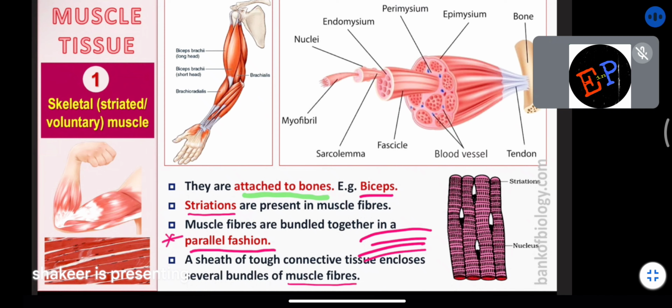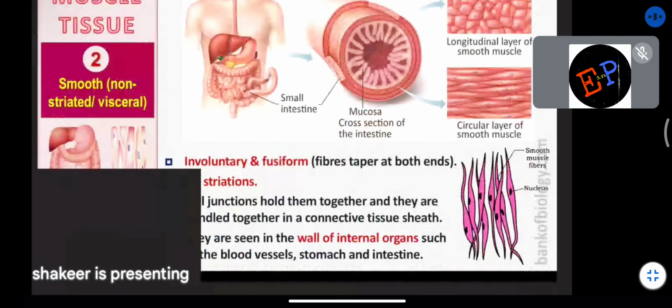Muscle tissues are a different kind of tissue, but they are again supported by connective tissues. Already we studied that connective tissues are present in the majority in the human body. Out of all the tissues, connective tissues are maximum, because the human body is able to maintain its shape and size only because of connective tissues and bones. Wherever it is necessary, connections are provided very beautifully. So these muscle fibers are connected by a layer of connective tissues. This diagram I don't think is important.